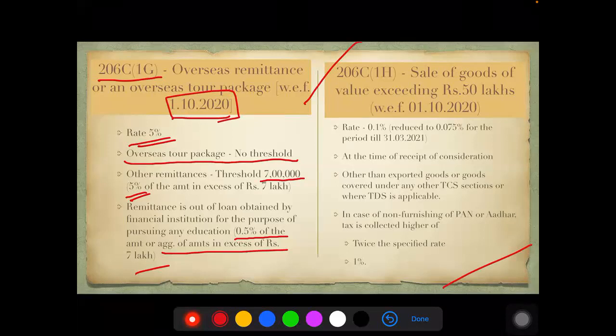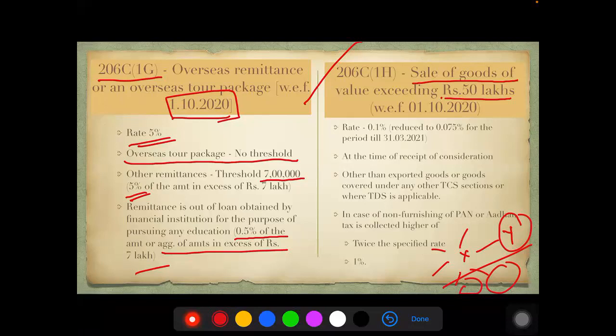They said if a person is selling goods exceeding rupees 50 lakhs to a single person, so if X is selling goods to Y and the sale value is exceeding 50 lakhs, X can sell to many people, but for every person he has to check what is the total amount of sales. If it is exceeding 50 lakhs, then